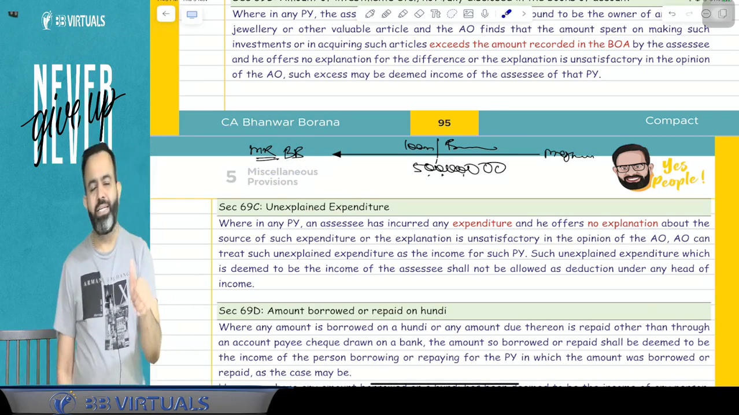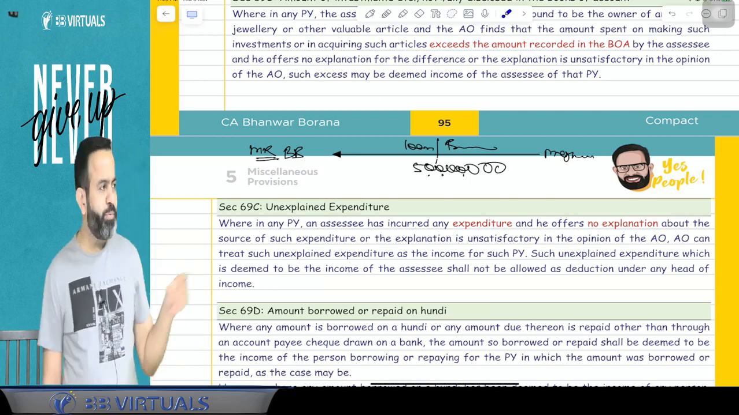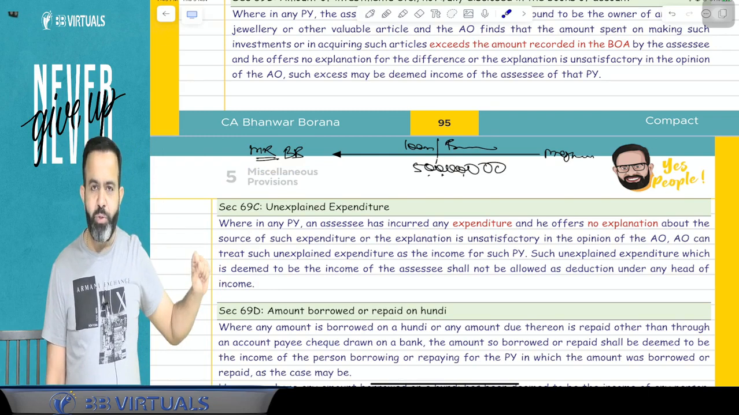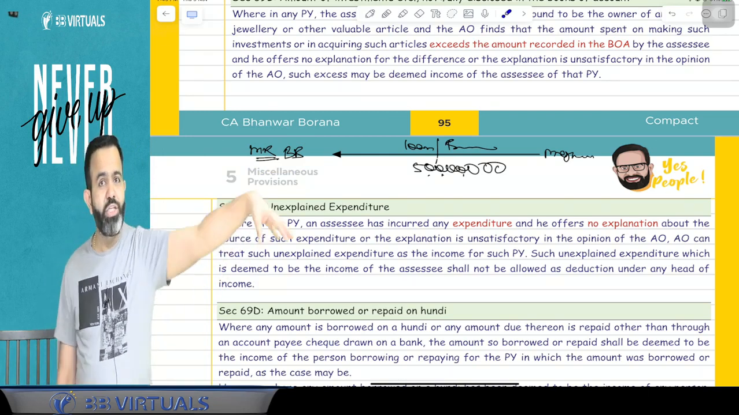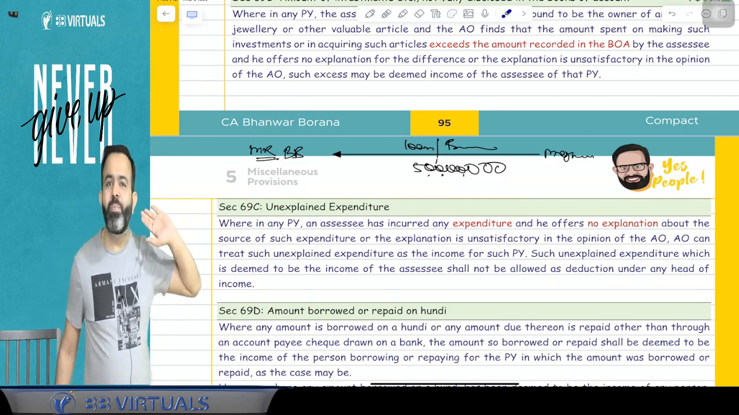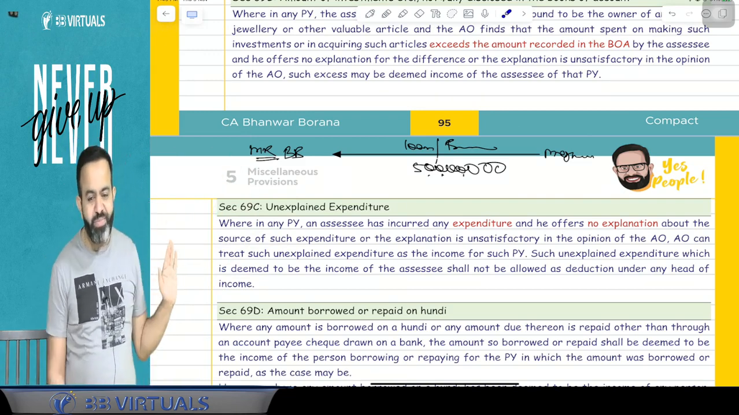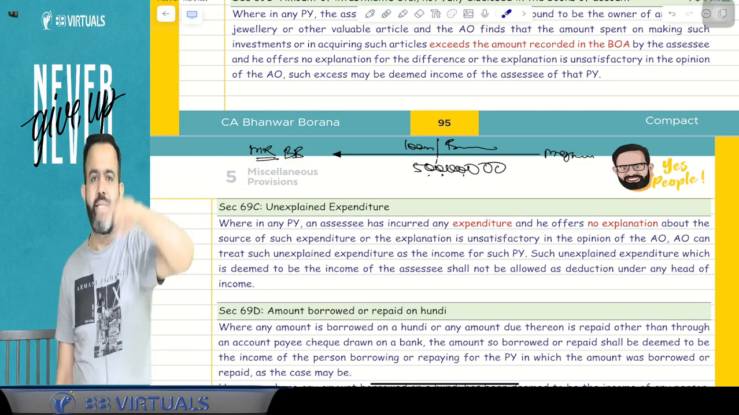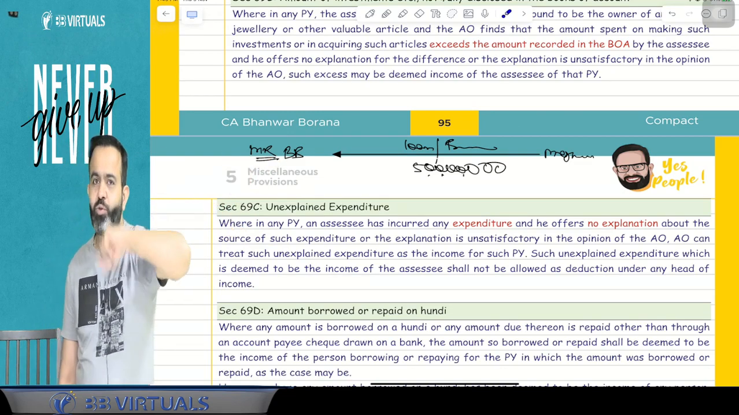Because what happens in practical life? Many times, suppose in small villages there are 50 people. I will deposit cash in the accounts of those 50 people. After that, I will take a loan from them. Now they ask me from where I got this money. I will say that I have taken loans from so-and-so people.